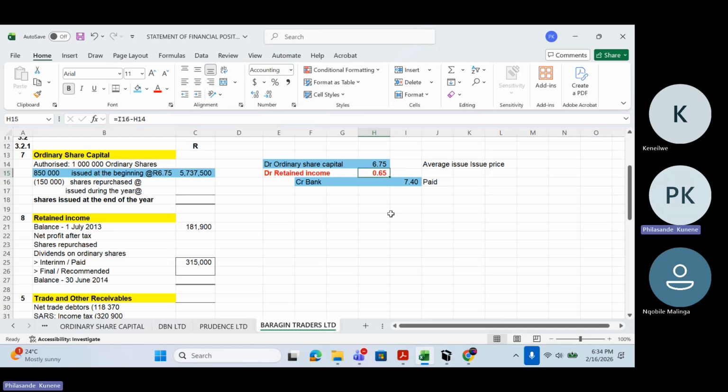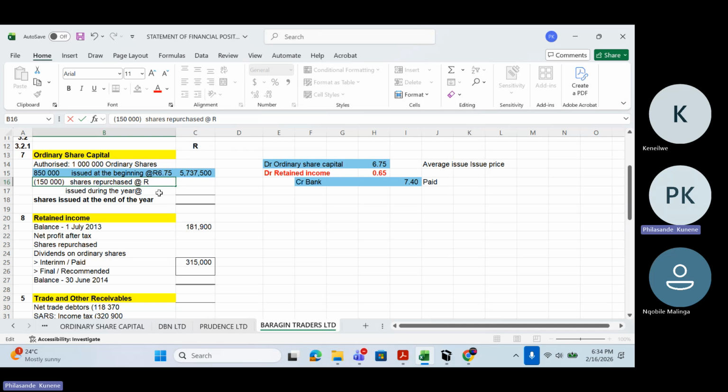So this amount of money, where is it coming from? It's going to come from the retained income, because I paid more than what I issued for. Then the extra amount will come from the retained income. That's what we spoke about before, guys. I hope we still remember this. So now, what am I going to record here?